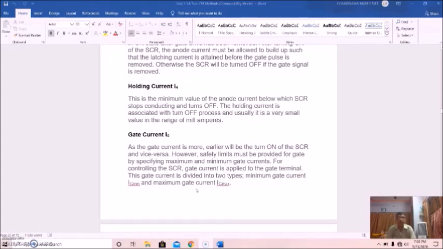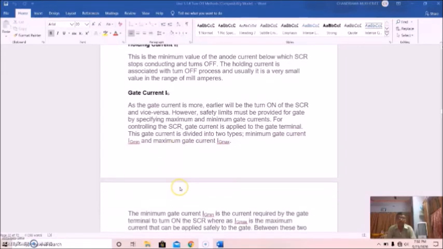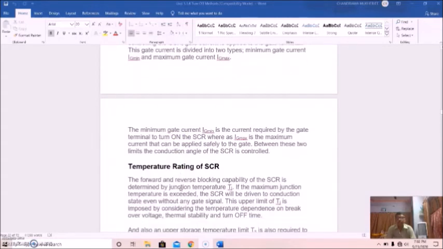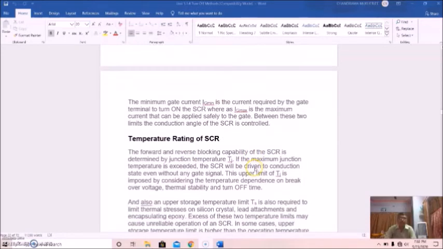Then gate current. As the gate current is more, earlier will be the turn on of the SCR and vice versa. However, safety limits must be provided for the gate by specifying maximum and minimum gate currents. For controlling the SCR, gate current is applied to the gate terminal. So this gate current is divided into two types: minimum gate current IG minimum and maximum gate current IG max. The minimum gate current IG minimum is the current required by the gate terminal to turn on the SCR, whereas IG max is the maximum current that can be applied safely to the gate. So between these two limits, the conduction angle of the SCR is controlled.